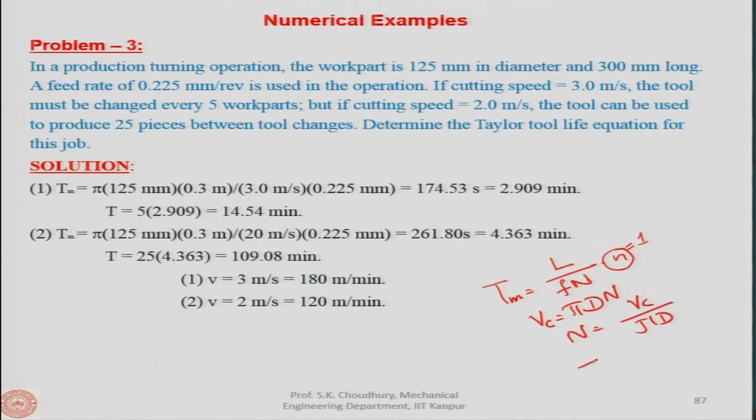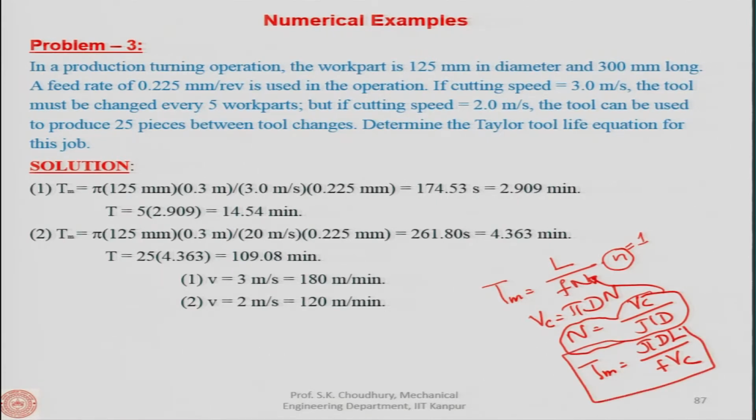Therefore, the T m can be taken as pi d L divided by F and Vc. We have put this value of n in here, and this will be pi d L divided by Vc and F. So, this is shown here. From here you can find out the time taken for machining, that is the machining time.